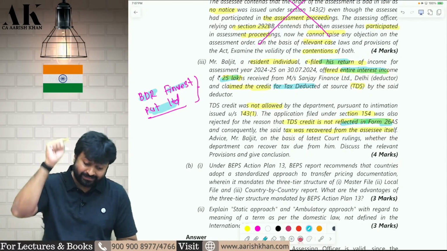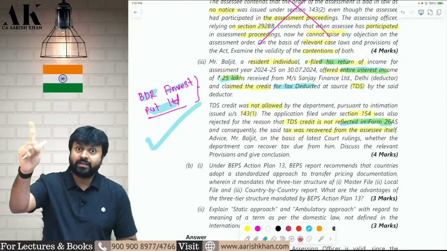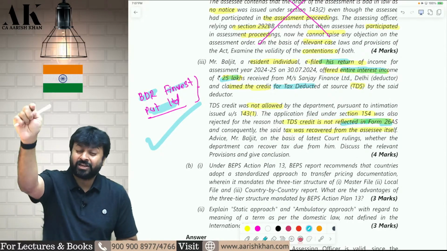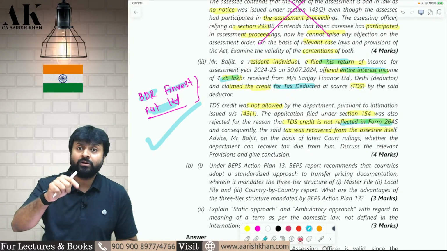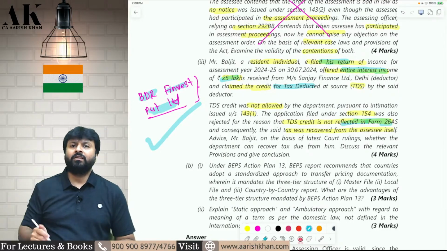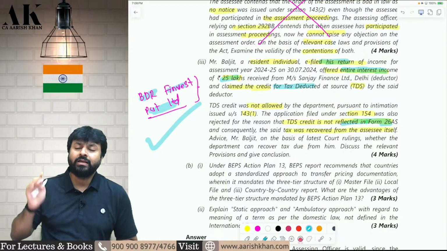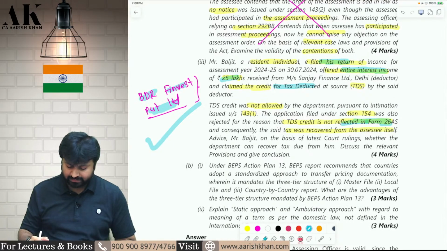So the answer is yes. The court has held in the case of BDR Finvest Private Limited that if the deductor has not deposited the TDS, you can take action against the deductor. The deductee has nothing to do in that. You have to give the credit to the deductee of the TDS deducted by the deductor, irrespective of whether the deductor has paid that or not, irrespective of whether that is reflected in 26AS or not. It doesn't matter. I hope it is clear to all of you.